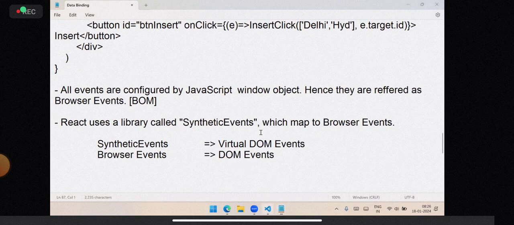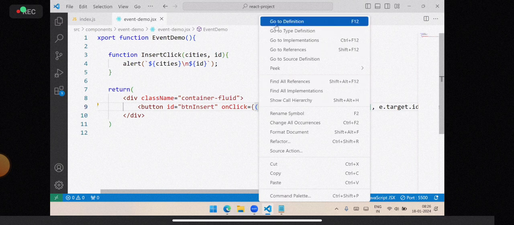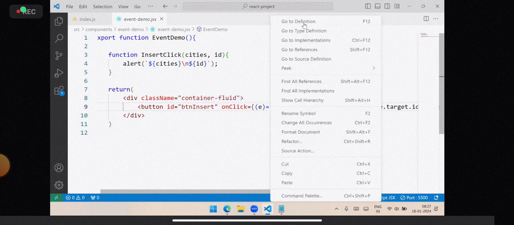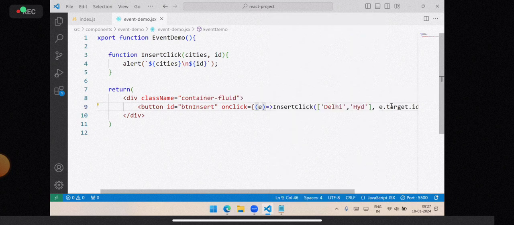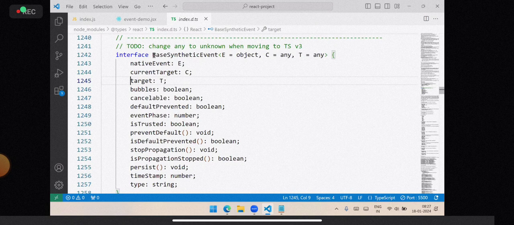You can see here actually. Suppose currently I'm using this event handler, mouse event handler. As a developer, if you want to know how this is built, you can right click and go to definition. It will take you to the definition from where it is actually coming. So this is target now. Go to definition. You see target is coming from synthetic event.